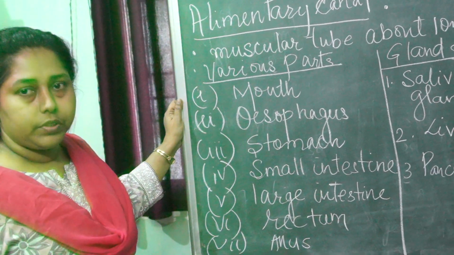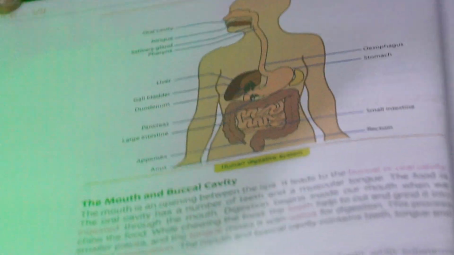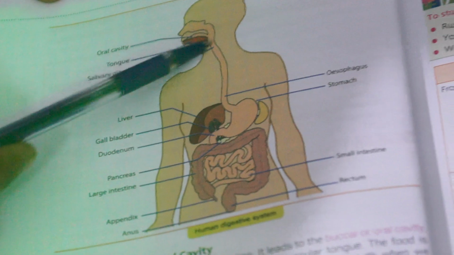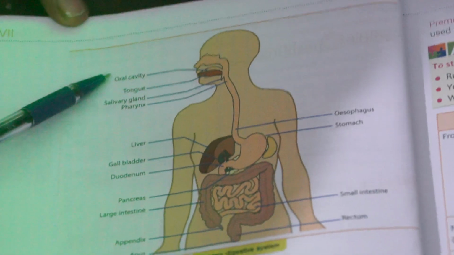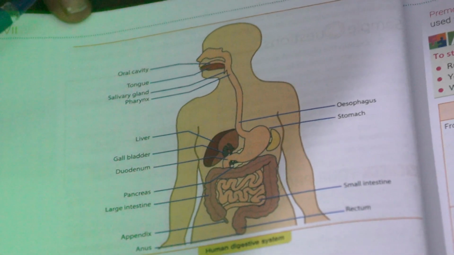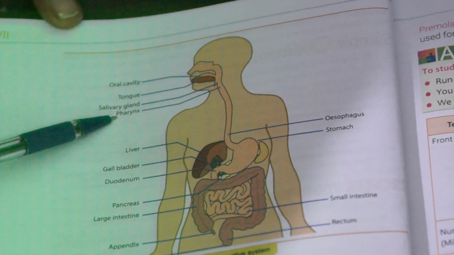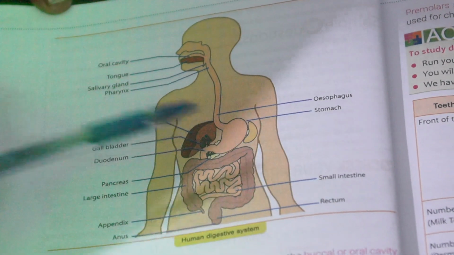Now I will show the picture of the digestive system. You can see the picture here. The first organ, where digestion starts, is the mouth. Inside the mouth, that area is known as the oral cavity or buccal cavity. Inside that, tongue and teeth are there. Then the salivary gland is there. Then it leads to the area known as the pharynx. Then it leads to the food pipe, also known as the esophagus.